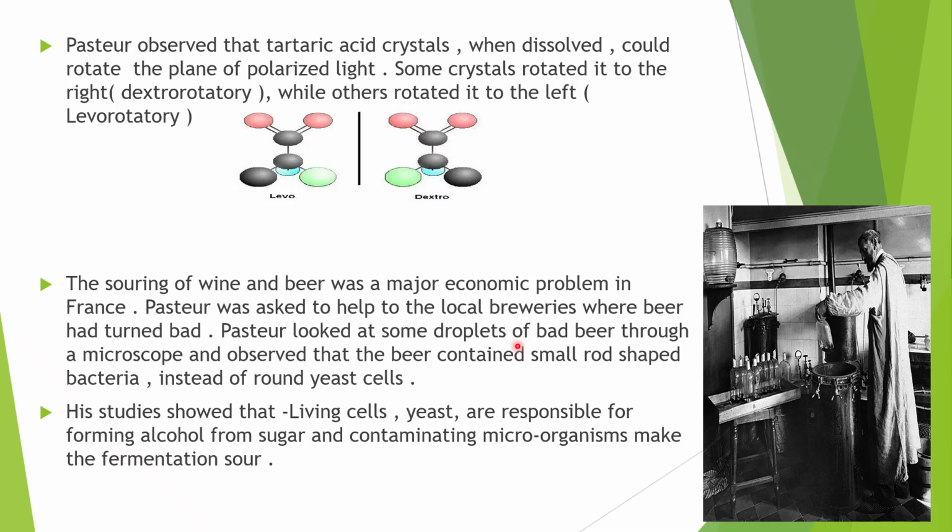Pasteur looked at some droplets of bad beer through a microscope and observed that the beer contained small rod-shaped bacteria instead of round yeast cells.